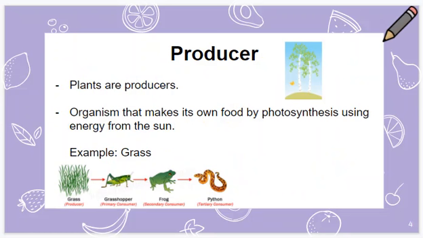Let's talk about producers. Plants are producers because they're organisms that make their own food through photosynthesis, using the energy from the sun. In this example, on the picture on the bottom of the screen, grass is a producer because grass makes its own food. Also, there's no arrow pointing to the grass, and that's how you know that the grass can make its own food.